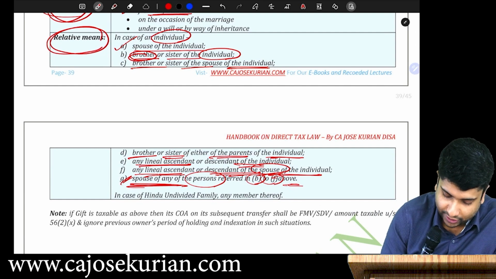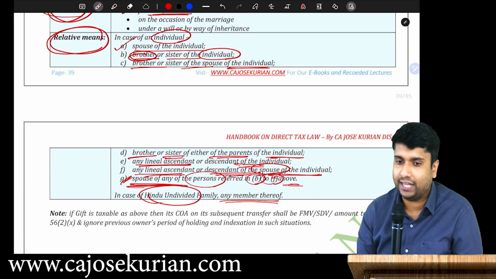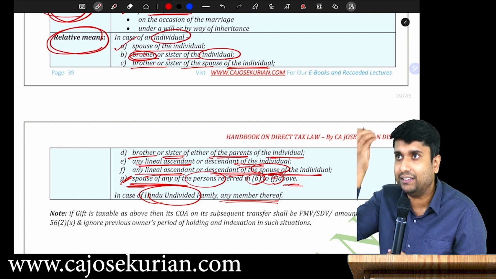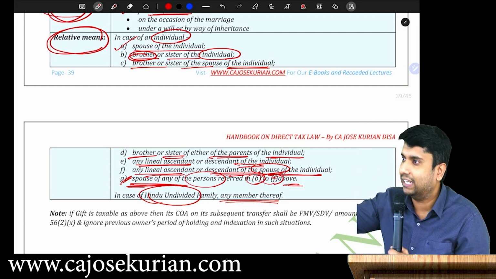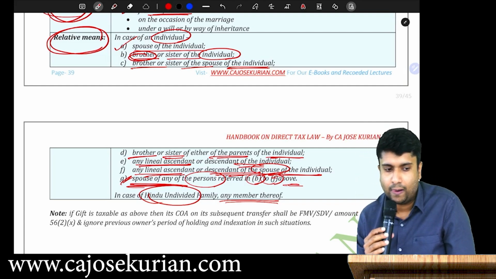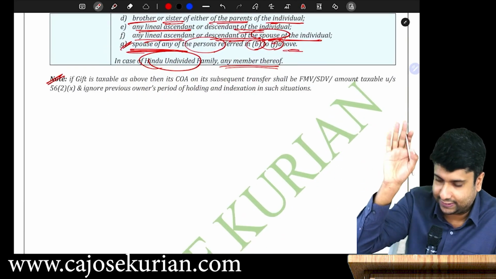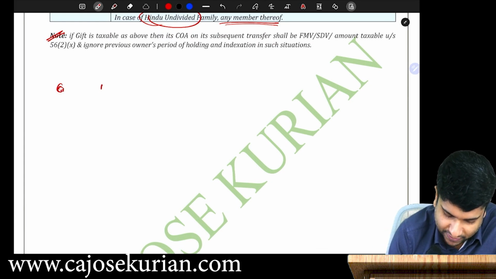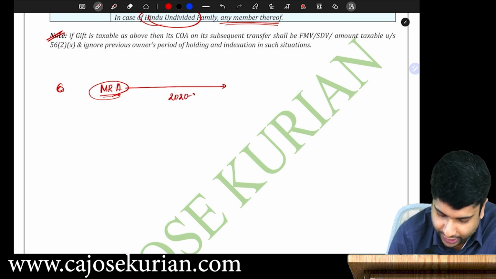Relative for a HUF means any member. For a HUF, relative means what? Any member. If the person who receives the gift is a HUF, then all the members of the HUF are considered as relatives only. Are you with me? Yes, now to the interesting factor. Listen. Say for example, Mr. A is gifting something in 2020-21 to Mr. B.